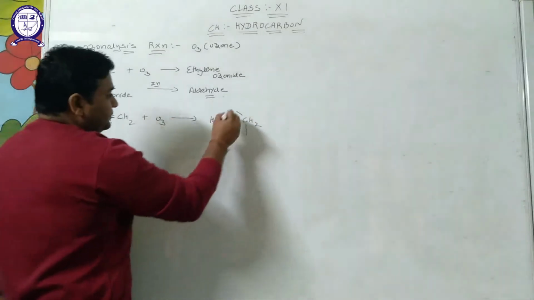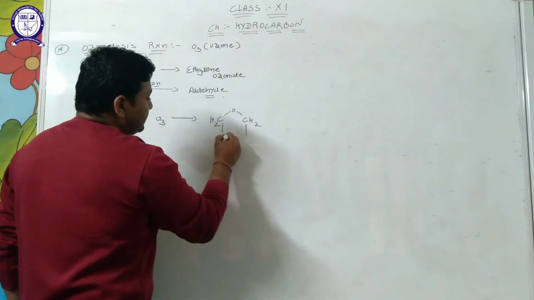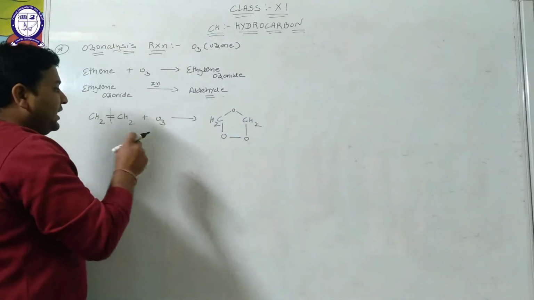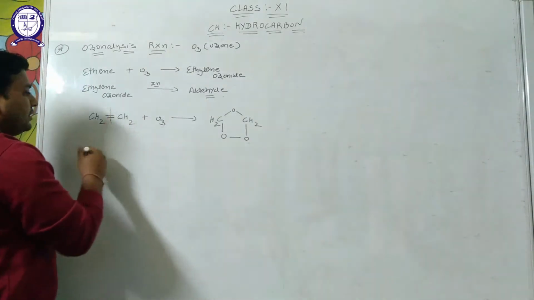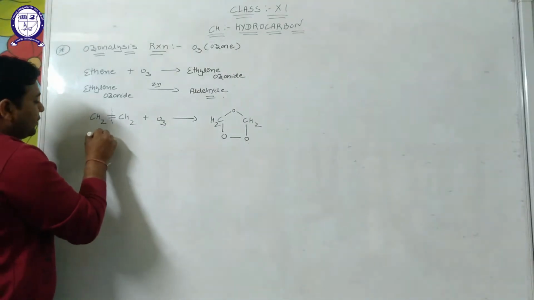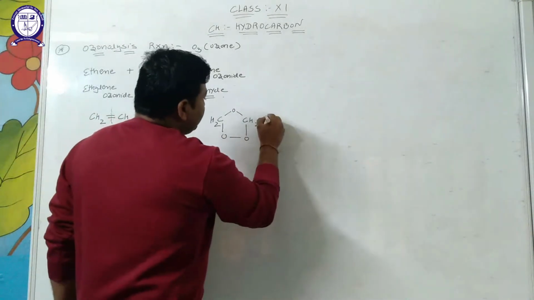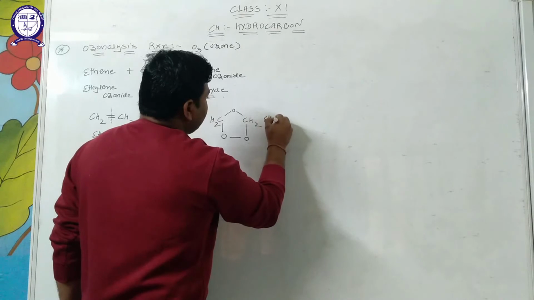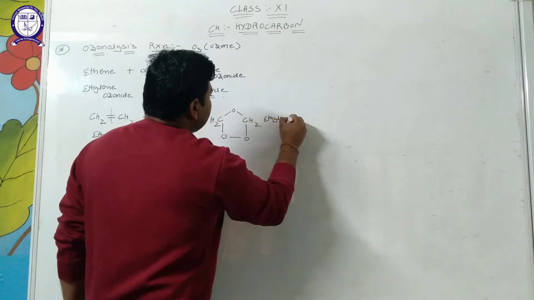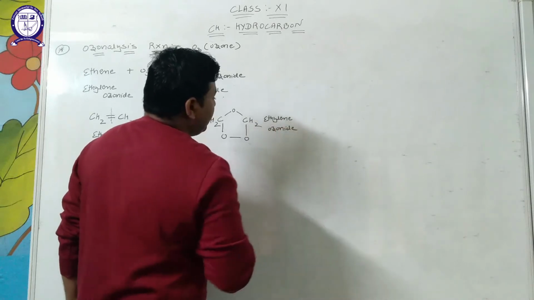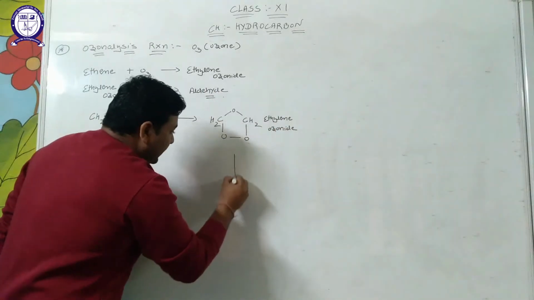Then O3: oxygen first, oxygen second, oxygen third. Complete addition of ozone on ethene, and this compound is ethylene ozonide. Clear?